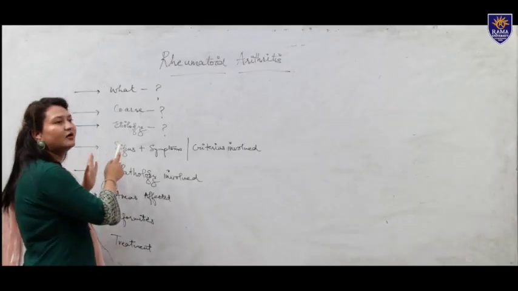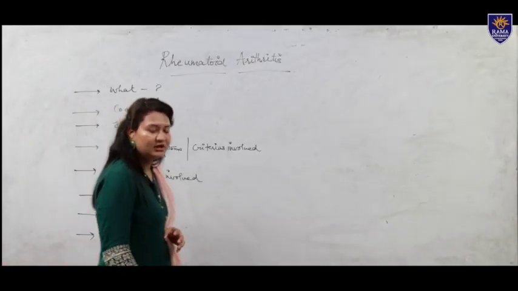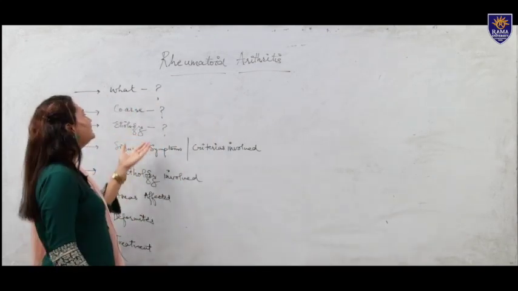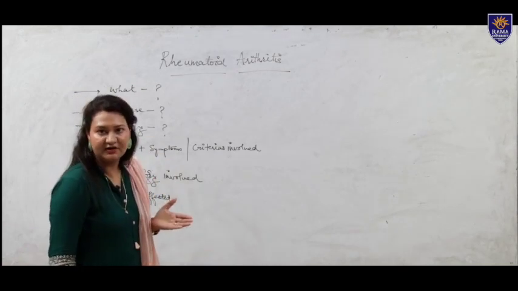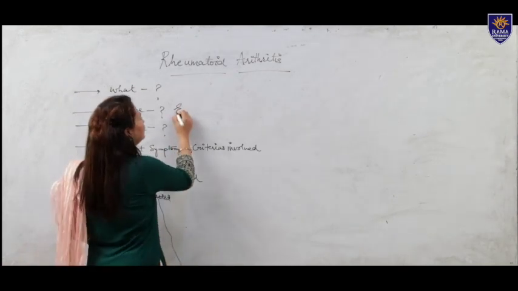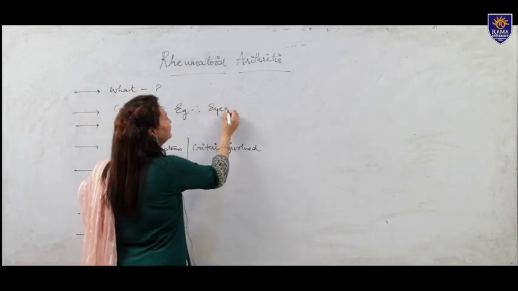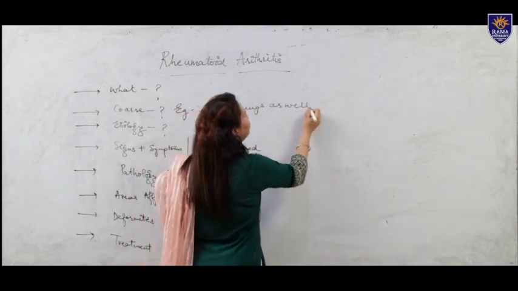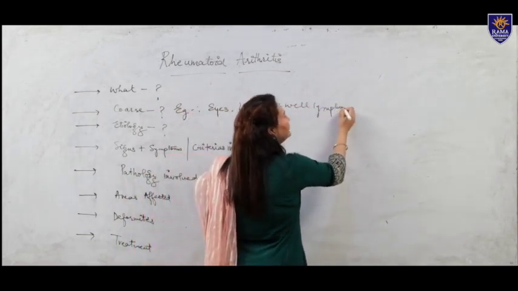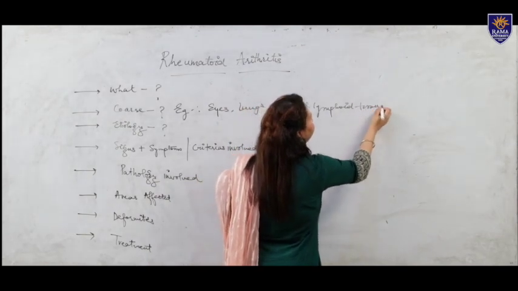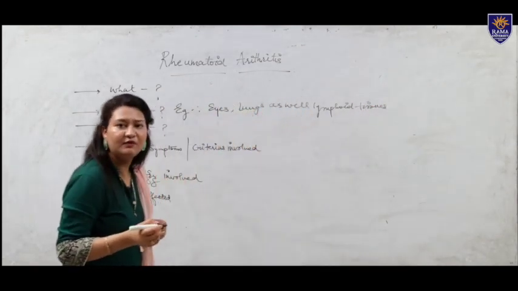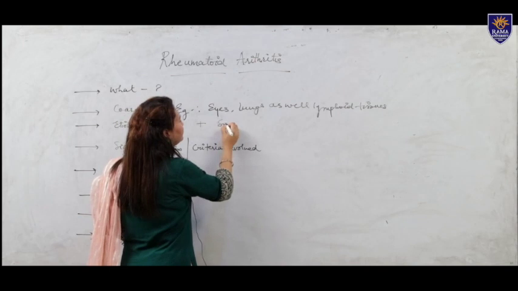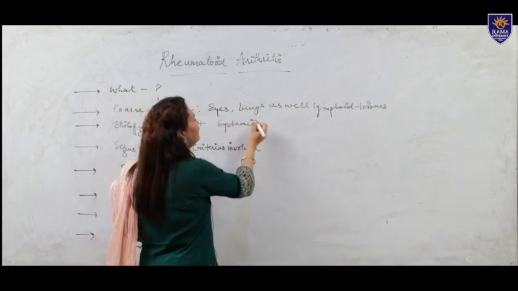Let's focus now on the course of rheumatoid arthritis. The course can be variable, and it depends upon the extra-articular structures which are involved, for example the eyes, lungs, as well as lymphoid tissues. It can also involve the systems of the body, that is, organ involvement.